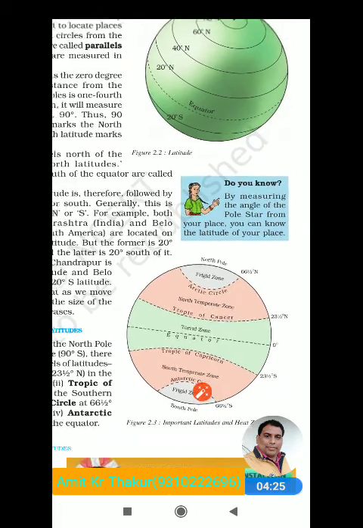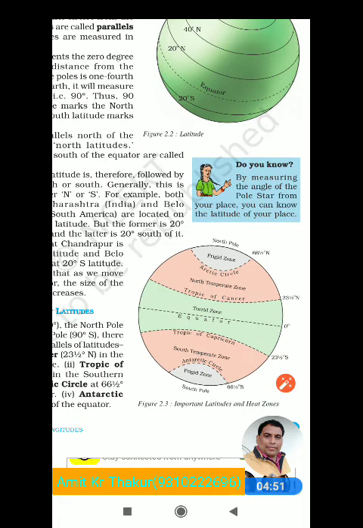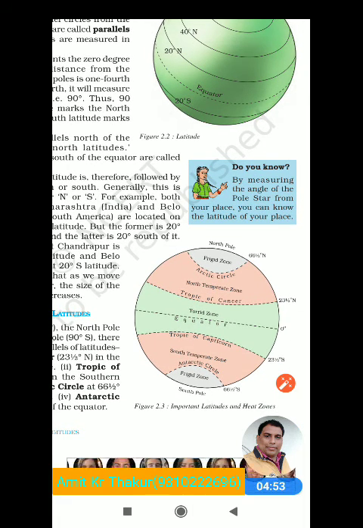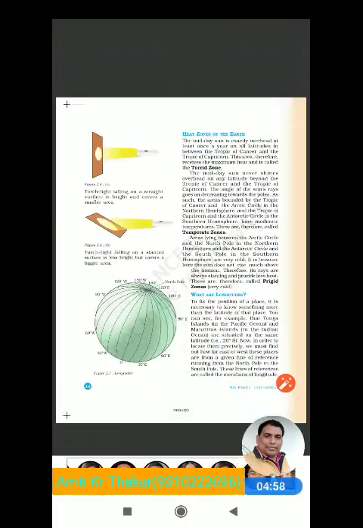Towards the south is the South Pole, and we can also see its degree towards the south, 66 and a half, called the Antarctic Circle. And at 23 and a half south is the Tropic of Capricorn, the south temperate zone.